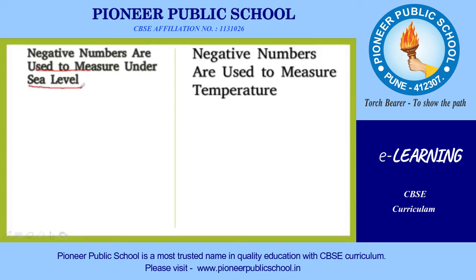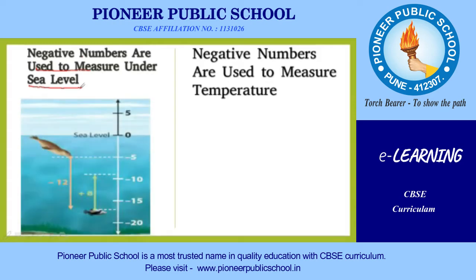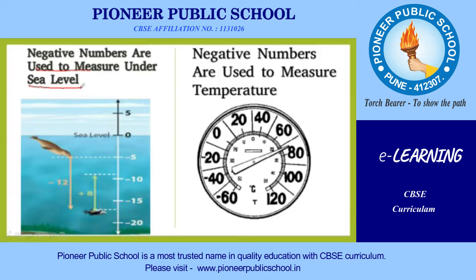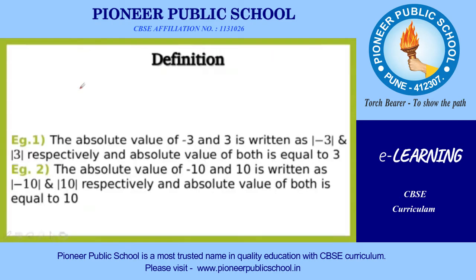Maybe you have heard these numbers somewhere while temperature is mentioned. So here, first, to measure below sea level, and similarly to measure negative temperature, for the use of these numbers we need integers.